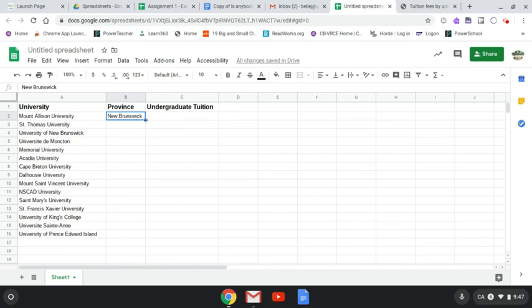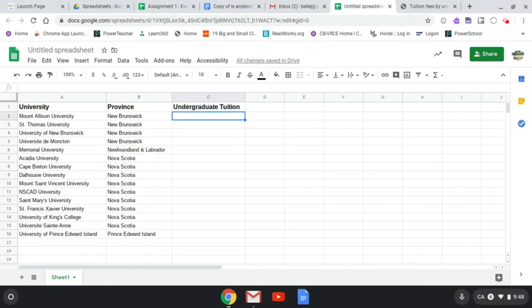if I just click on that cell after I finish typing, I can click on that little blue box, and then I can drag that down to the areas that I want that to fill, and then let that go, and that does the typing for me. So now I can fill in the rest of the provinces using the same method. And now I can go back and get that lower undergraduate tuition rate by province for each one of those.